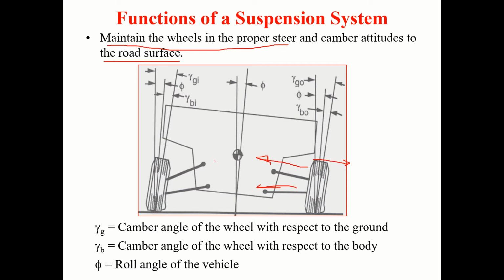Also, whenever taking a turn, the vehicle rolls. So again, your suspension system should be such that it should be able to maintain limited roll angles. If it is not going to resist, then there is going to be too much roll. That's what happens. So it is the responsibility of the suspension system to be designed in such a way that it maintains the roll angle within the specified limits.